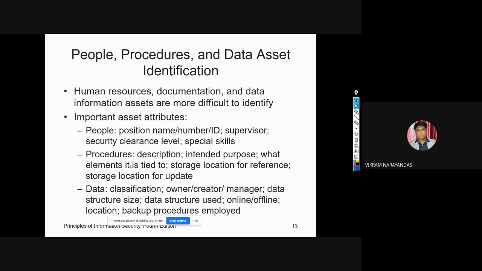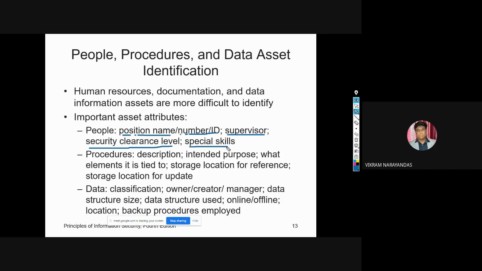So, important asset attributes. One may be people. For the people, we have a position in the organization, a member ID, whether they are a supervisor or not, some security clearance levels, and some special skills.